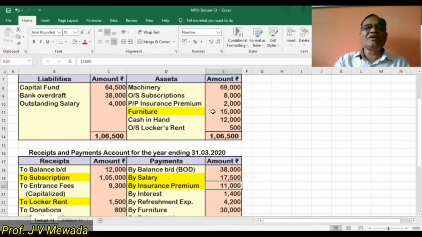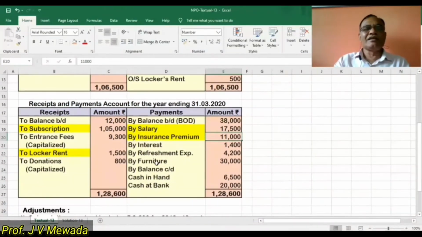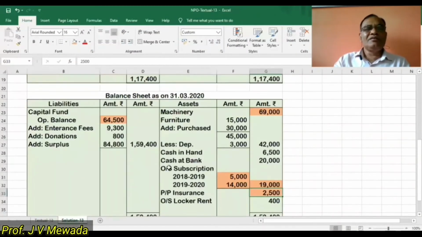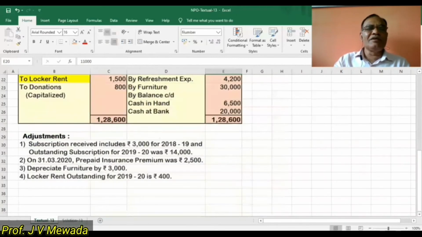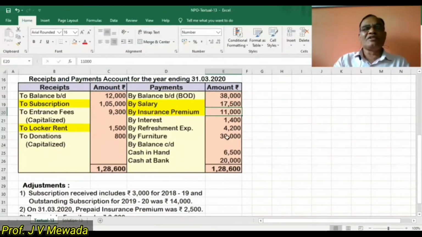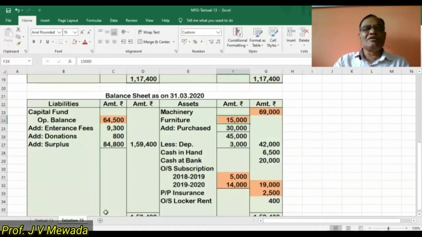Now furniture 15,000 opening balance is given. Now let us check if any addition is there. Yes, addition of 30,000 is there. There is no sale. So we have two adjustments. One, furniture we are writing 15,000 as it is given in the opening balance sheet. Now 30,000, purchase of furniture on the payment side. So here also we'll add 30,000.